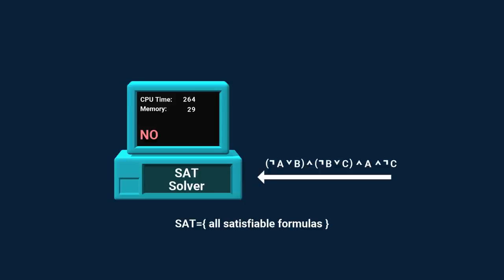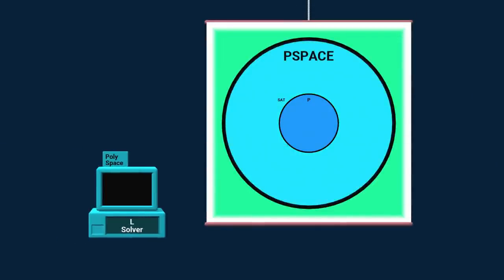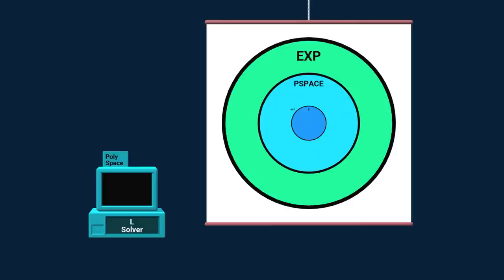But note its low memory consumption. It allocates a small amount of memory for the first trial, and then reuses it over and over again. So while it's not time efficient, it is memory efficient. Its space usage can be bounded by a polynomial. The class of all decision problems that can be solved in polynomial space is called PSPACE. PSPACE contains P and is contained within EXP. See a link in the description for a short video proving that.